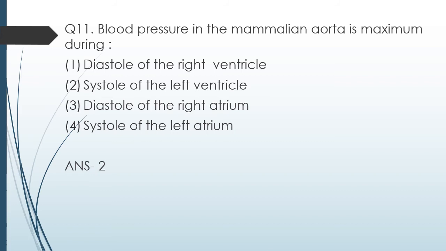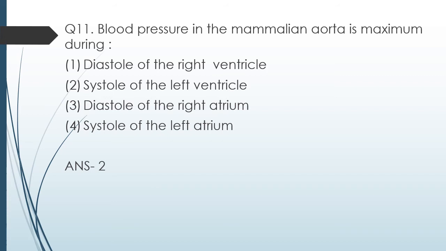Now understand this thing. Why would there be increased pressure in diastole? In diastole, the heart is relaxing. So obviously in diastole there won't be any rise in pressure. There would be a decline in pressure compared to the systolic pressure, right? So obviously at that time the pressure in the aorta won't be maximum. So when would the pressure in the mammalian aorta be maximum? In the systole. Now the question is whether it's systole of left ventricle or systole of left atrium.